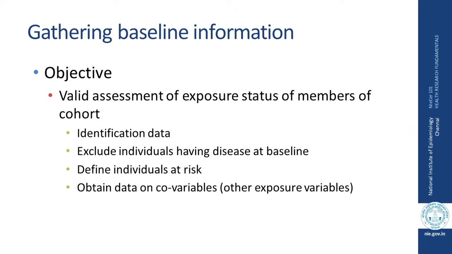Once you select this study population, the next important step is collecting baseline information from this population. The objective of this step is to have a valid assessment of the exposure status of members of the cohort. By doing this, we can also collect identification details of the study population. We can exclude those individuals who have the disease of interest at baseline, so that the population which remains is at risk of developing the disease. And we can also obtain data about other risk factors or other exposure variables.